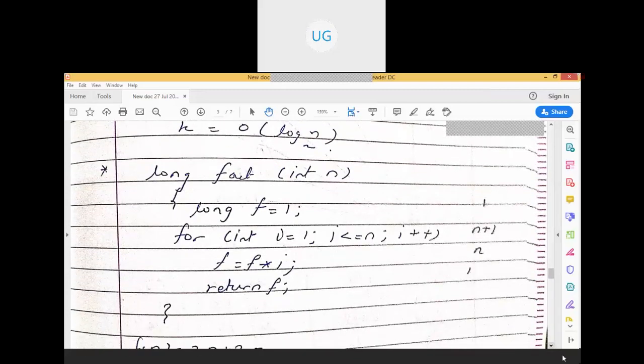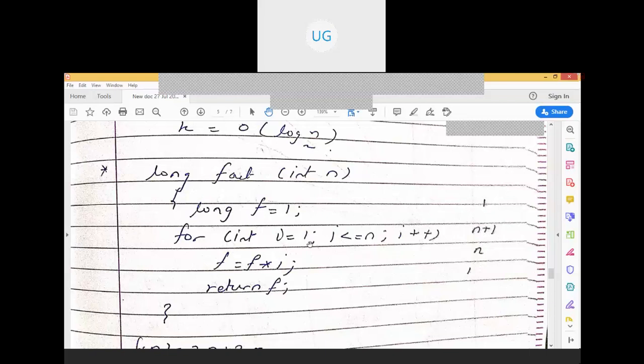Okay, now next is long factorial. We are trying to calculate the factorial of int n. Here the loop is given for int I is equal to 1, I is less than or equal to n, I plus plus. How many number of times will this loop be executed? See, long f is equal to 1, this will be executed for one number of times.